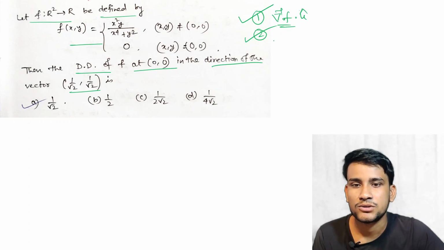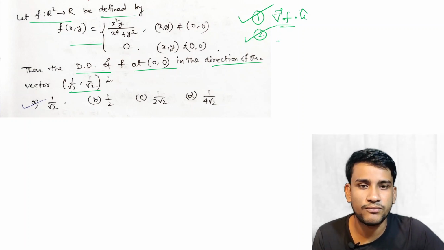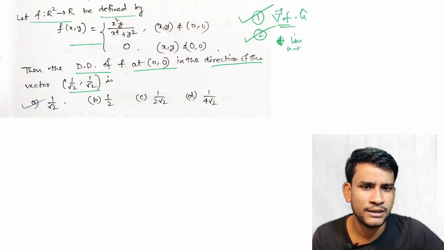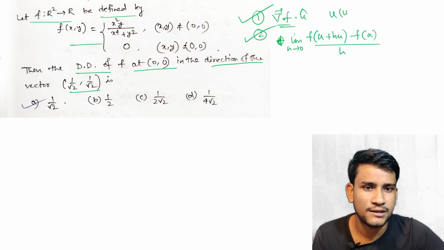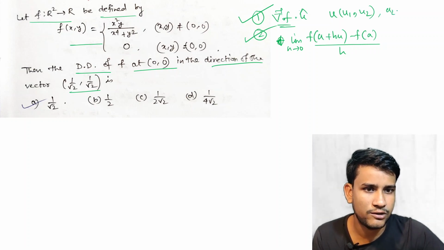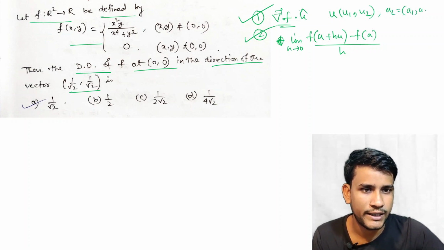Okay, so the directional derivative is the limit as h tends to 0 of f of a plus h u minus f of a, by h, where u is the direction (u1, u2) in two variable calculus and a is the point (a1, a2).